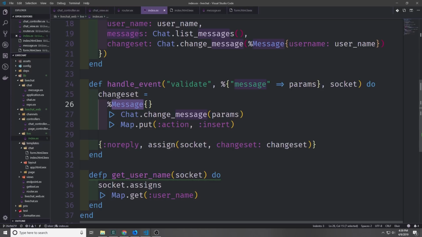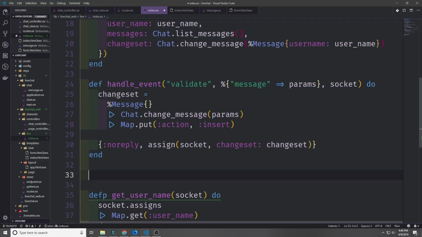So we'll take an empty message map, pass it through Chat.change_message with the parameters, which are our real-time parameters, and then we'll put them inside of a map using action: :insert. And then we'll take this changeset and we'll assign it to our socket assigns map through the changeset key that we created up here.